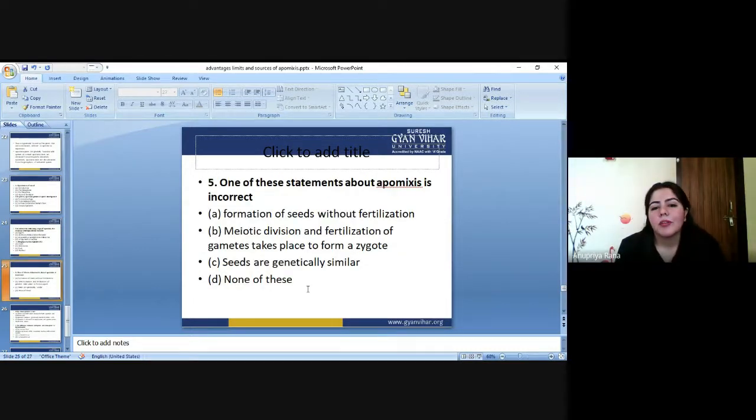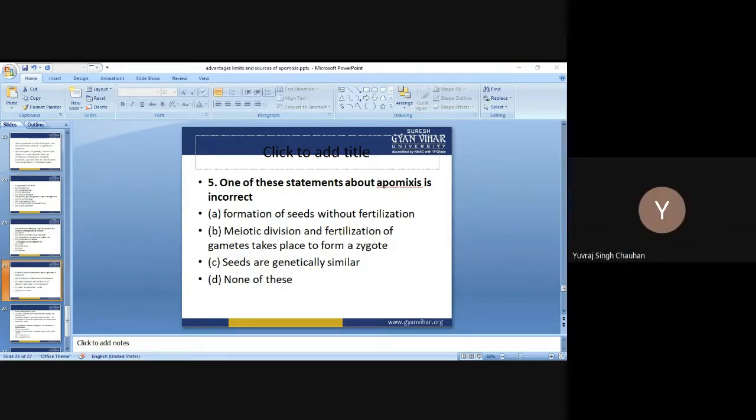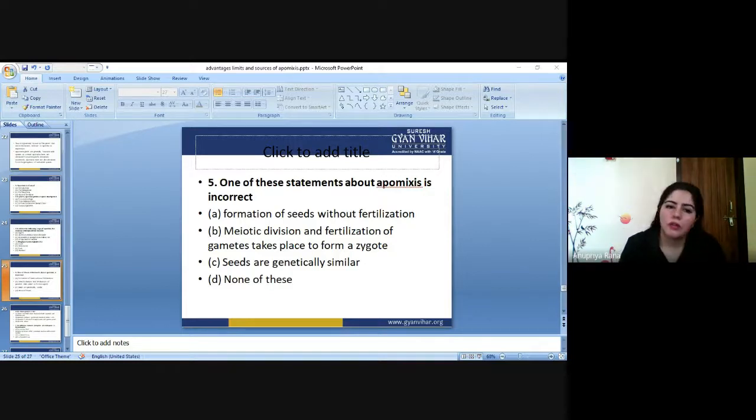Okay, which one of these statements about apomixis is incorrect? Ma'am, B. Meiosis does not happen in apomixis, so no fertilization can take place. If fertilization takes place, then it would be sexual reproduction, so there is no sexual reproduction in apomixis.